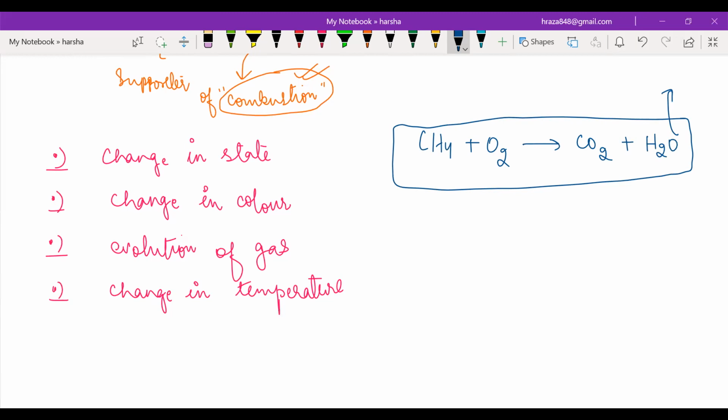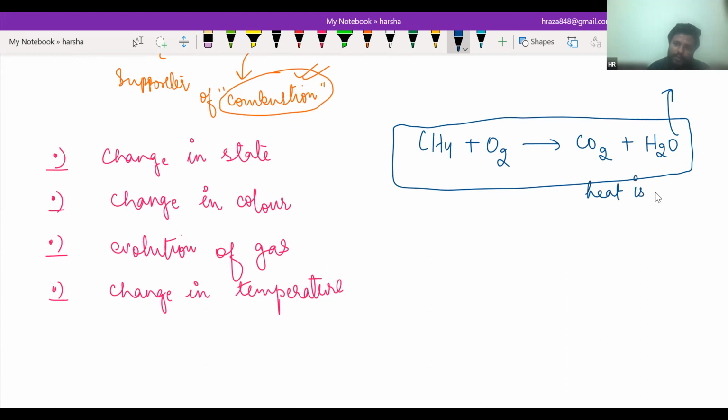When heat is given out in a reaction, it is called exothermic. Very good. That means heat is evolved.